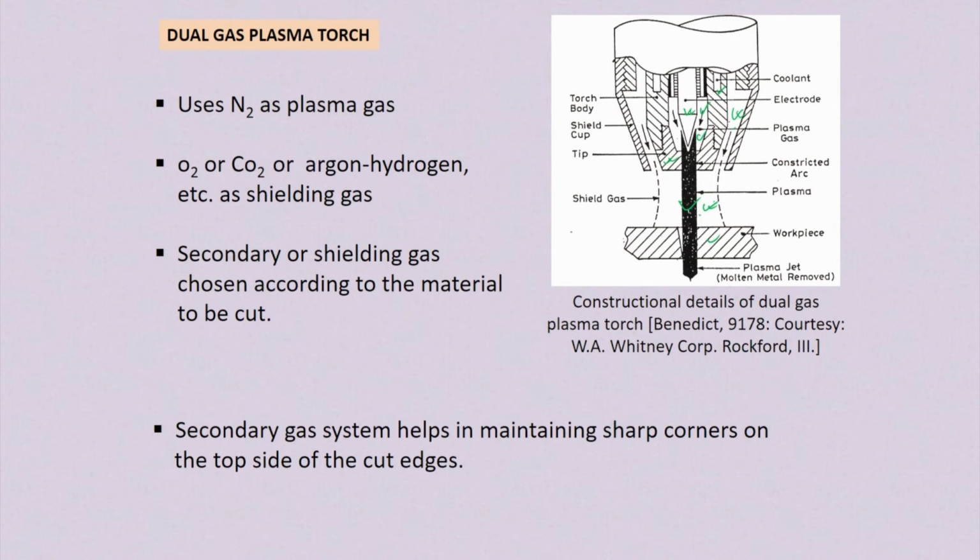Because of this shielding gas, you can see this sharp edge corner on the top edge cut of the workpiece surface, a perpendicular, vertical cut. The taper is reduced in the case of this dual gas plasma torch, and the shielding gas also guides the plasma gas so that it is concentrated into a smaller area.